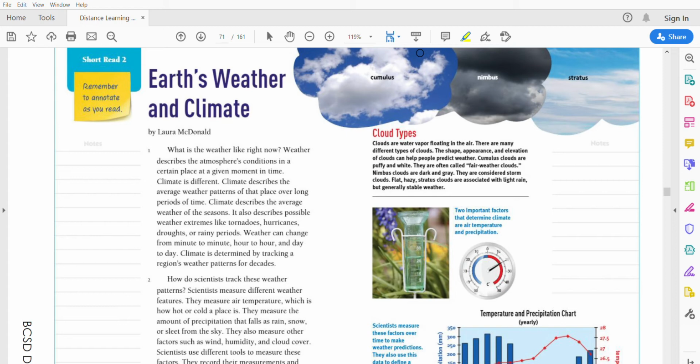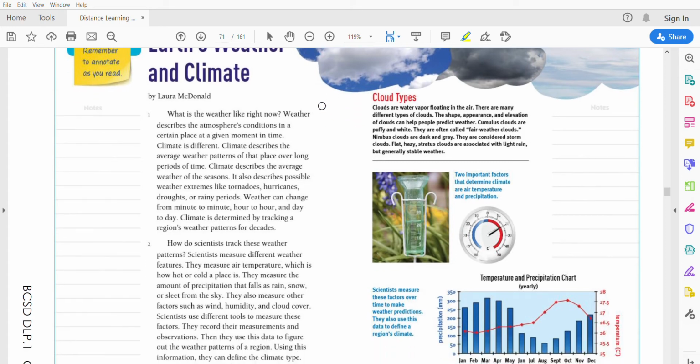What is the weather like right now? Weather describes the atmosphere's conditions in a certain place at a given moment in time. Climate is different. Climate describes the average weather patterns of that place over long periods of time. Climate describes the average weather of the seasons. It also describes possible weather extremes like tornadoes, hurricanes, droughts, or rainy periods. Weather can change from minute to minute, hour to hour, and day to day. Climate is determined by tracking a region's weather patterns for decades.